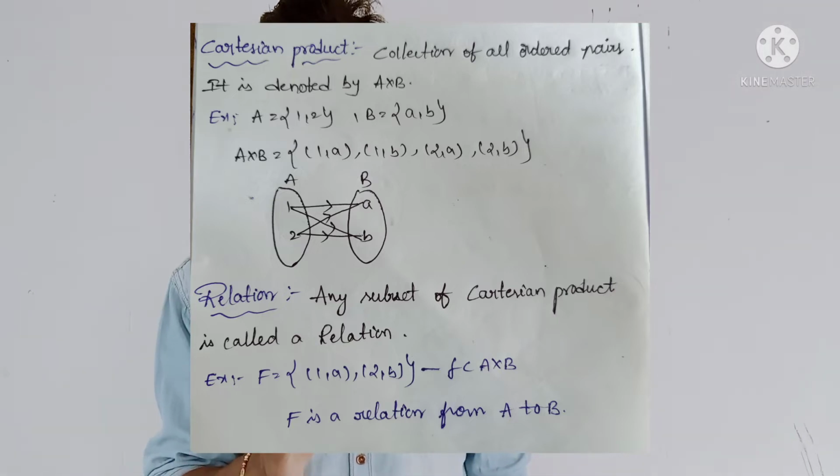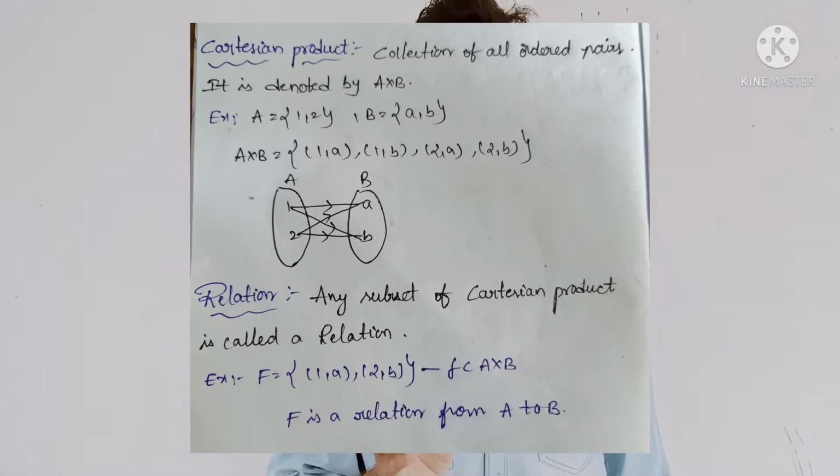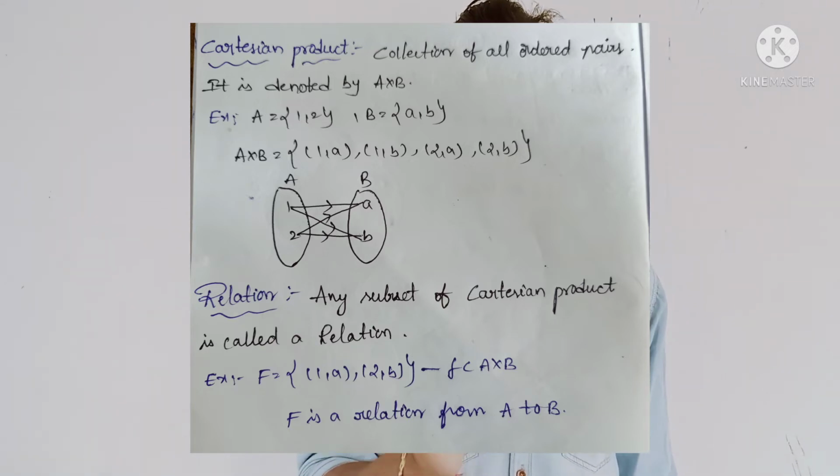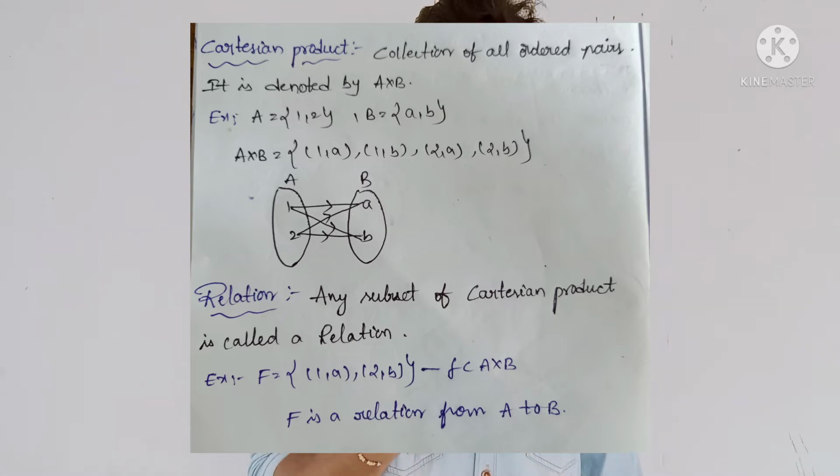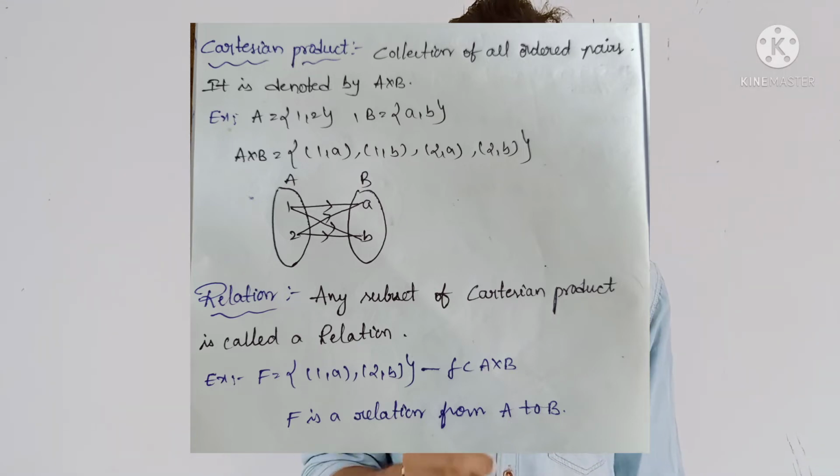Now, relation. A relation is nothing but a subset of a Cartesian product. If you take F = {(1,a), (1,b)}, now observe that F is a subset of the given Cartesian product A cross B. Then F is called a relation.